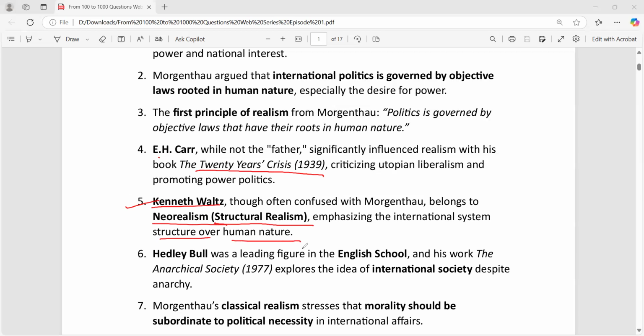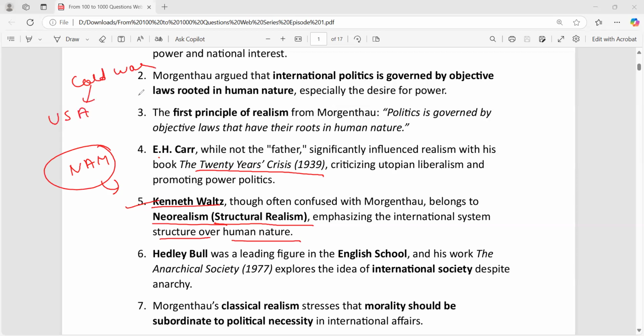What is the meaning of structure over here? Structure is the condition of the international system. So the condition of the international system will determine how the states are going to act. For example, take the Non-Alignment Movement. India was one of the most important partners of the Non-Alignment Movement. If you see the international system, there was the Cold War at that time. So when there was a Cold War, the world was divided into two parts.